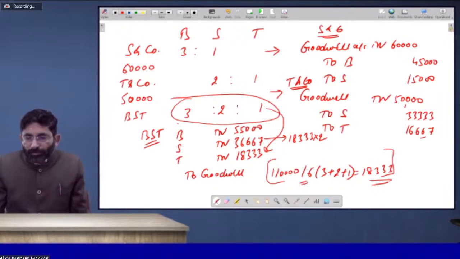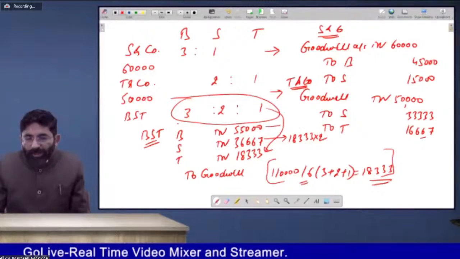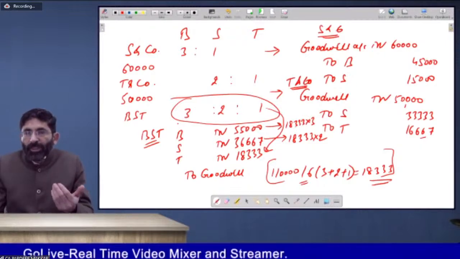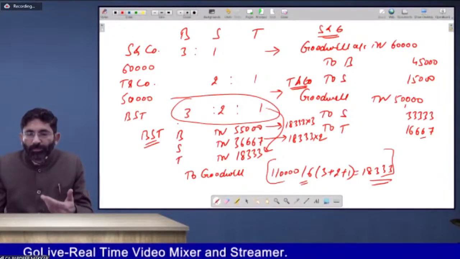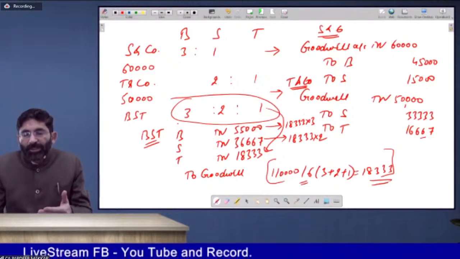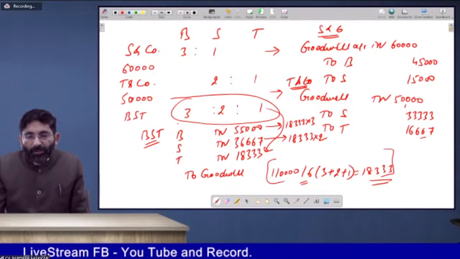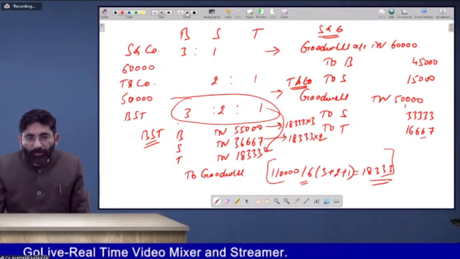Then for this one, I have done 18,333 into 3. Again, the table of 18 helps me. 18 into 3, 54. 54,000 plus 333 into 3, this is 55,000. So I've done it manually. It saves time. In the exam, you need speed and way of presentation. So two things are always required. Try to increase your speed to a good extent.